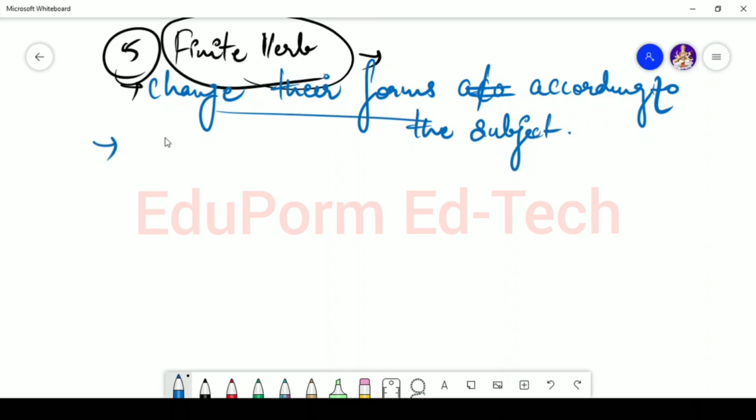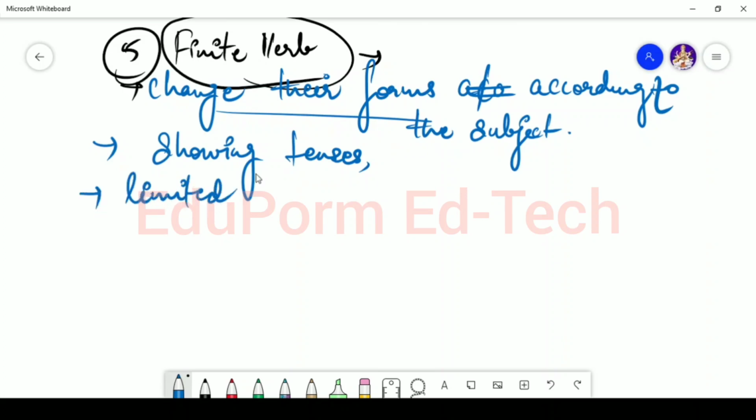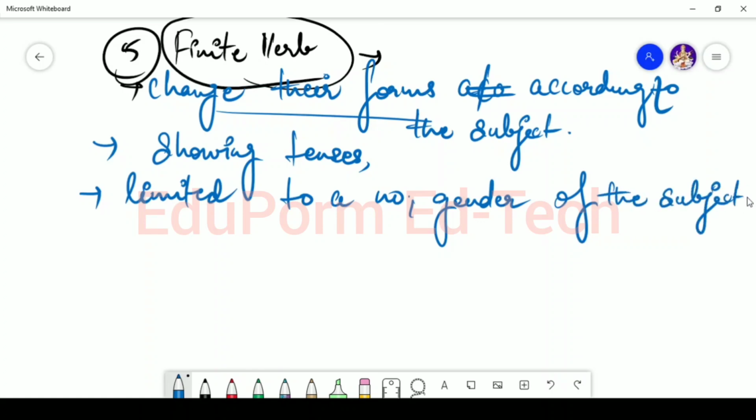Changing their forms means they are showing the tenses, and they are limited to the number or gender of the subject.